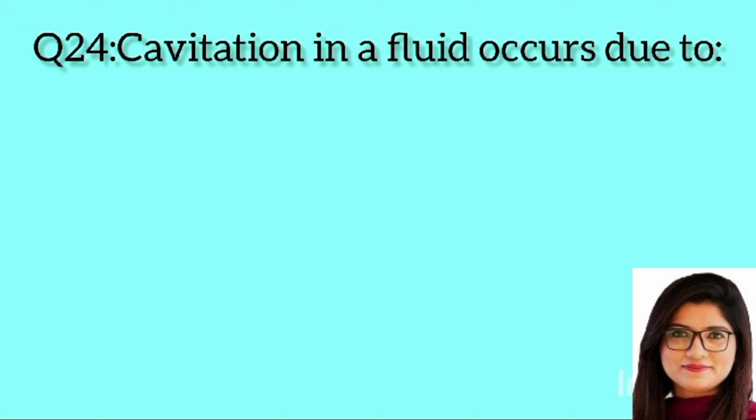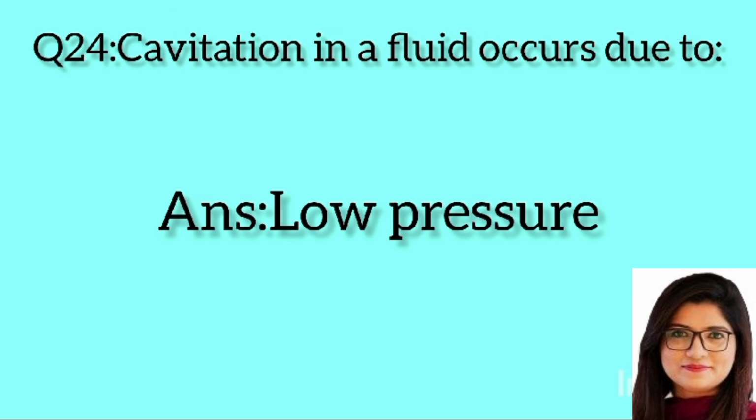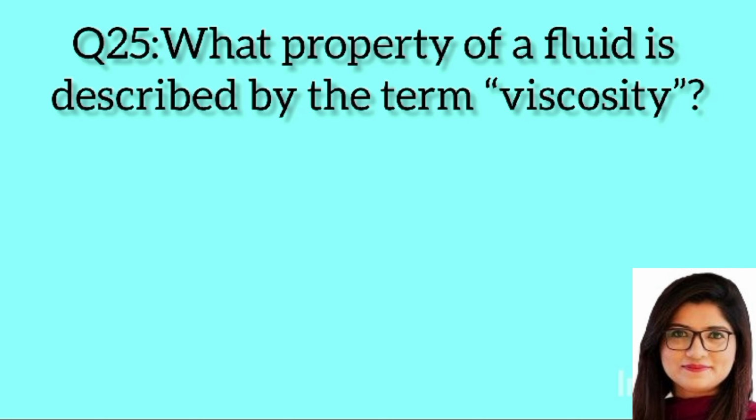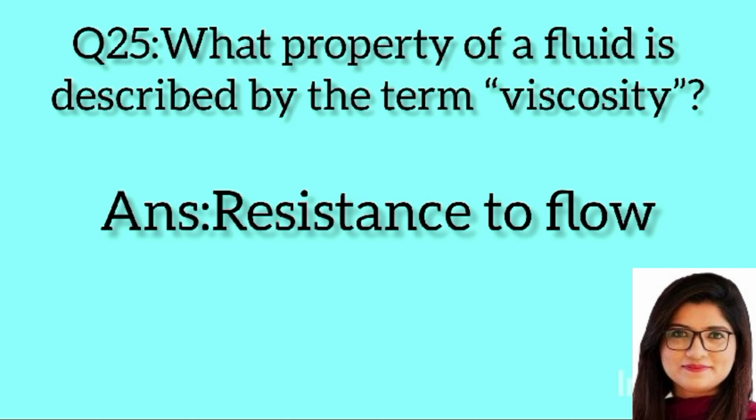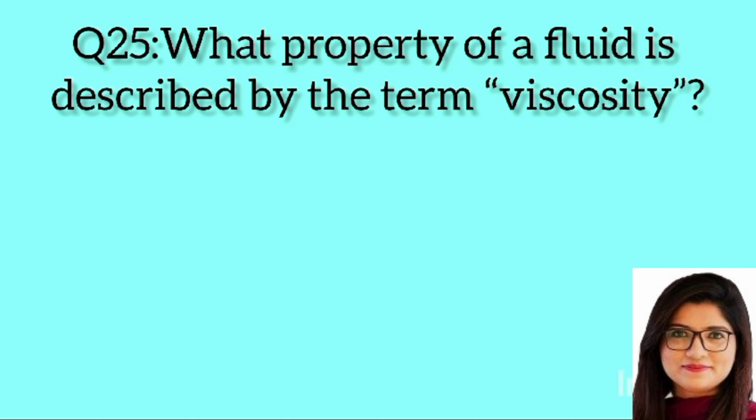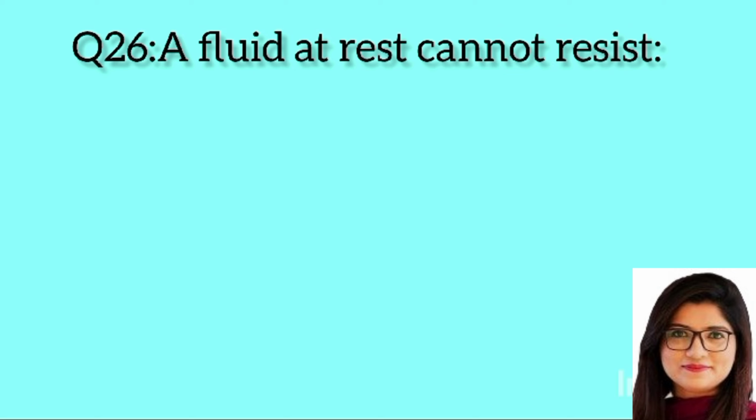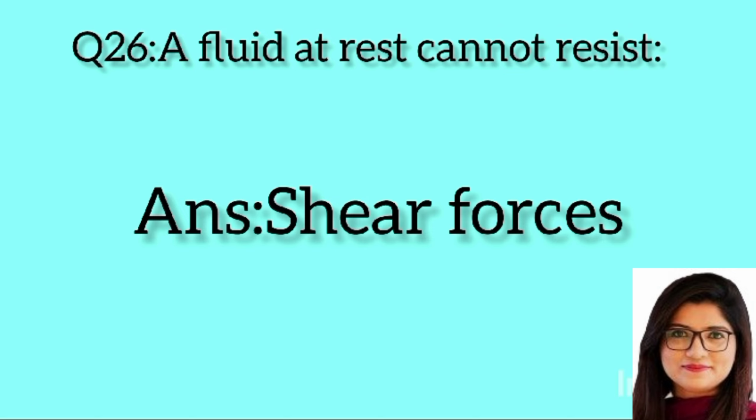Question 24. Convection in a fluid occurs due to: Answer: low pressure. Question 25. What property of a fluid is described by the term viscosity? Answer: resistance to flow. Question 26. A fluid at rest cannot resist: Answer: shear forces.